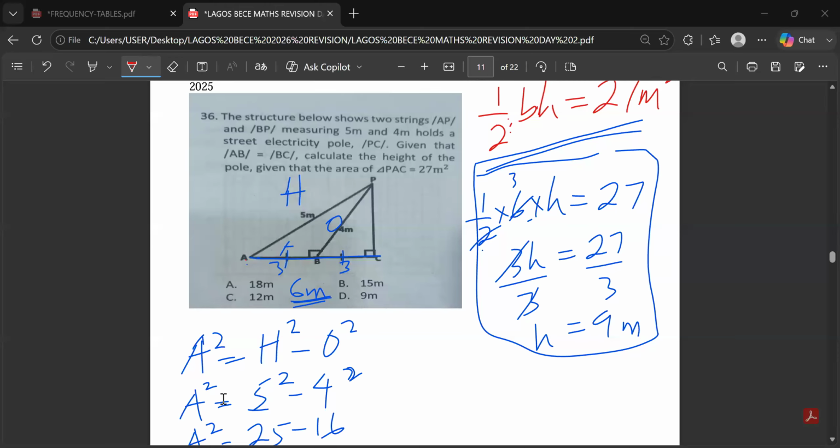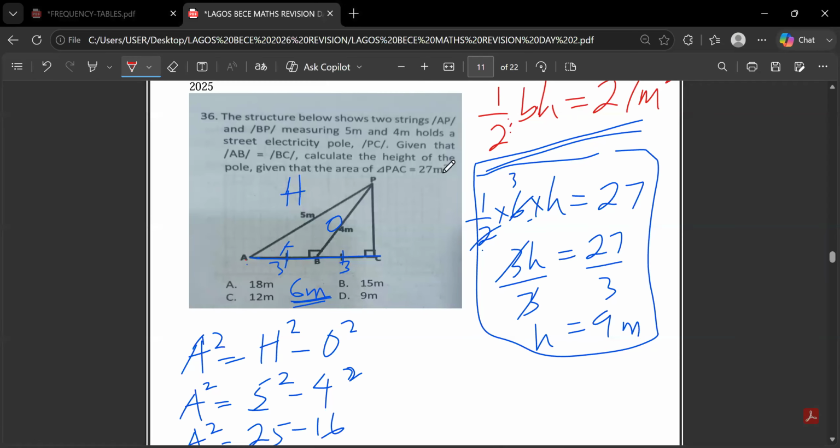Sir, it says the angle PAC equals 27 meters square. When you are looking for area, area is represented in meter square or centimeter square.